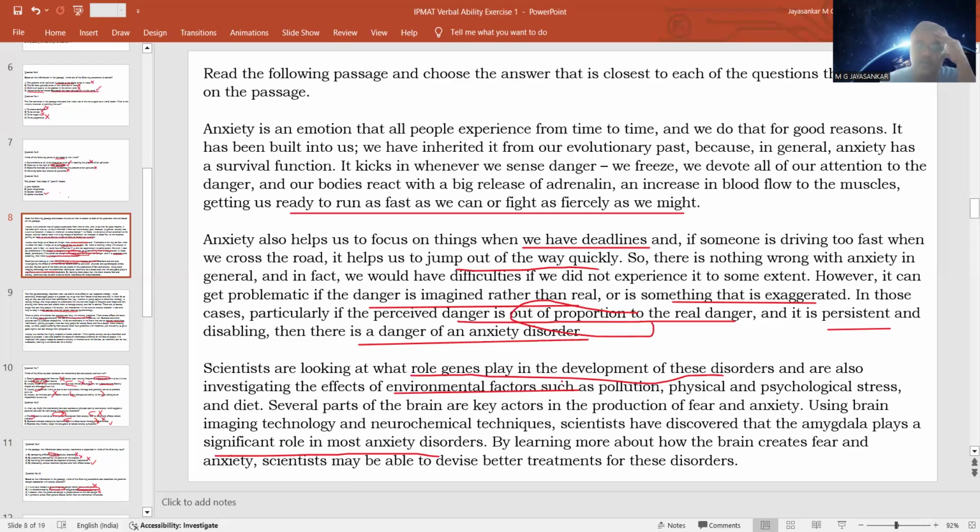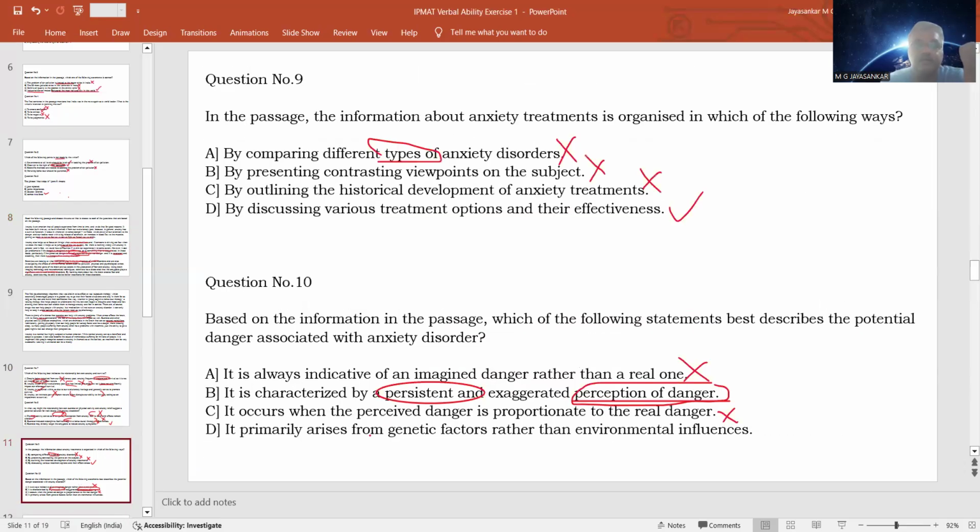So whether something has got a more important role or not, scientists have not yet made any such conclusions. They are just studying the role of different factors, including genetic and environmental factors. Whereas the option says that it is primarily because of genetic factors. This is not stated in the passage. The passage only says that the scientists are studying which are the factors that are responsible for the anxiety disorder. So this is wrong. So very clearly, you can say that option B is the correct answer.